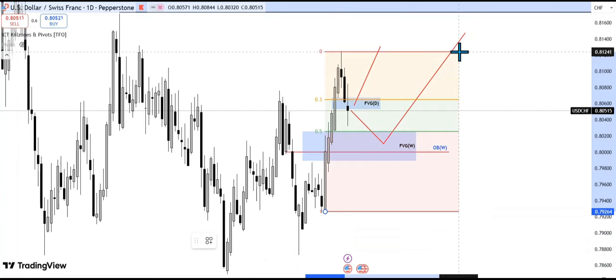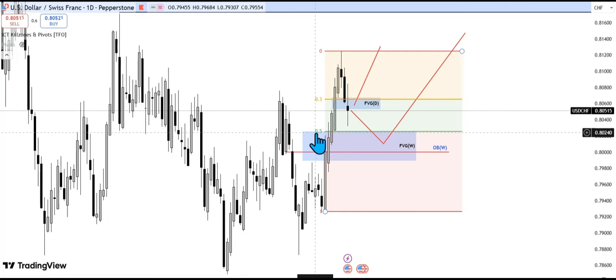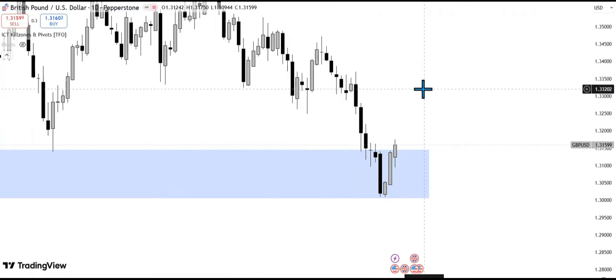If we get a fib tool and measure from this high to this low, you can see 50% of this range is right on this weekly fair value gap. I really want to see price get here. It would be really nice. So let's look at GBPUSD.